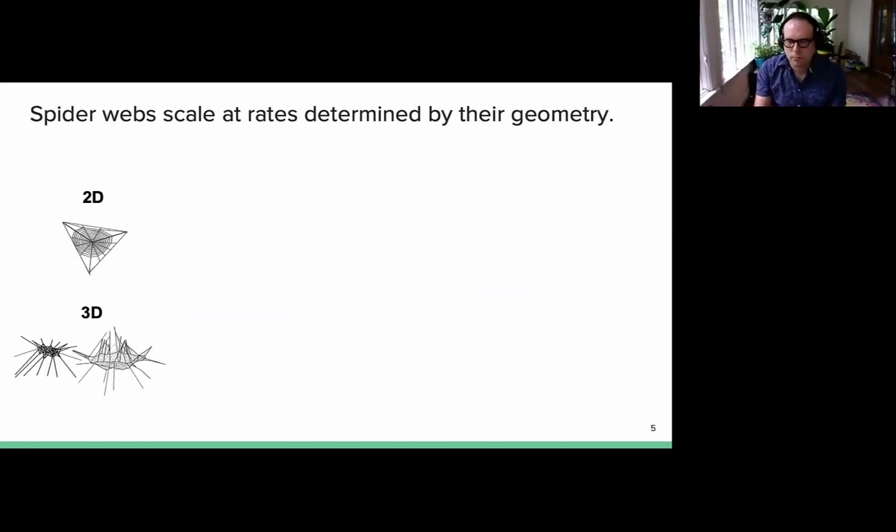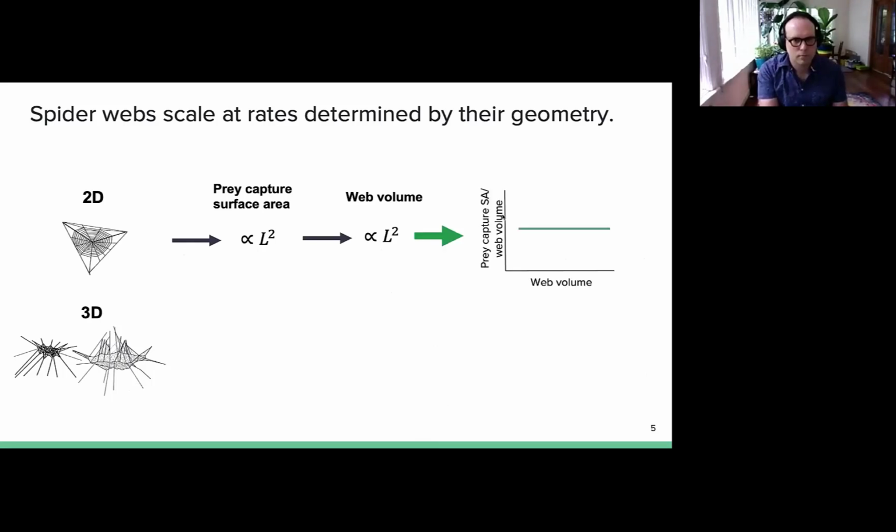Something that we do know is that spider webs scale at rates determined by their geometry. For example, in two-dimensional webs, the prey capture surface area is proportional to a linear dimension squared. In addition, the web volume is also proportional to a linear dimension squared. This means that prey capture surface area per unit of web volume should be constant as web volume increases.